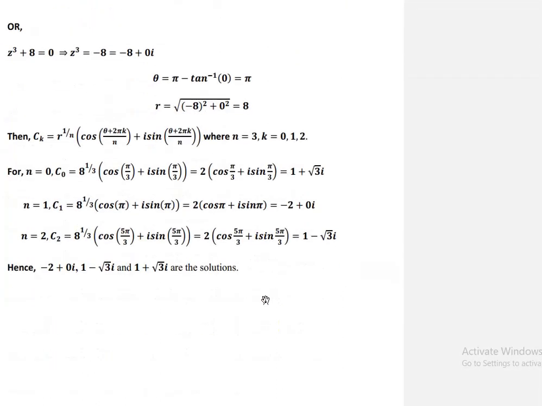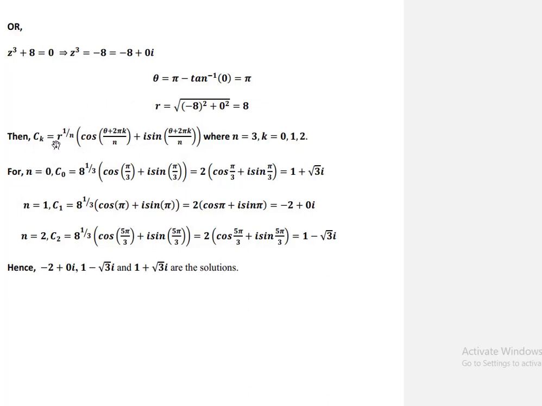According to the extraction of roots rule, first we write z cube plus 8 is equal to 0, so z cube is equal to minus 8, which is minus 8 plus 0i. Now we find the roots. To find the roots, first we find the principal argument and modulus r. The principal argument of minus 8 plus 0i is pi, and r, the modulus, is square root of minus 8 whole square plus 0 square, which is 8.